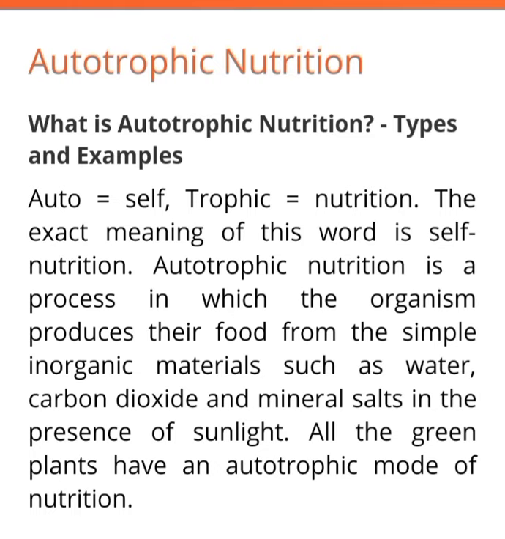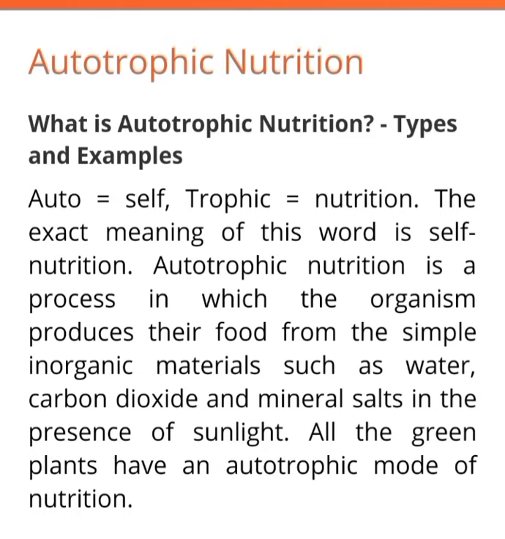Autotrophic nutrition is the process in which the organisms prepare their own food using simple inorganic substances like water, carbon dioxide, and some mineral salts, and this process takes place in the presence of sunlight. I told you all the green plants undergo the autotrophic mode of nutrition, and hence they are called autotrophs.